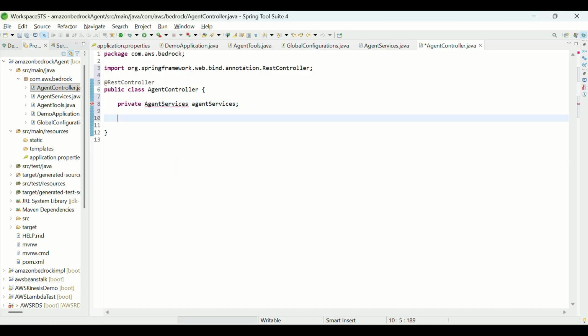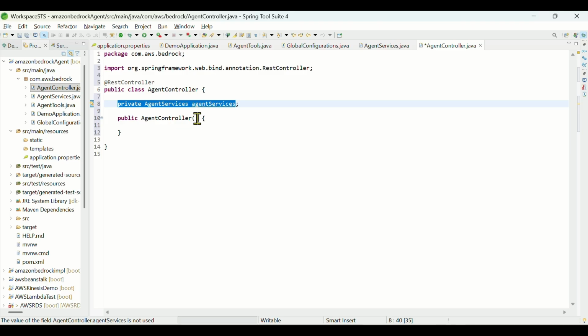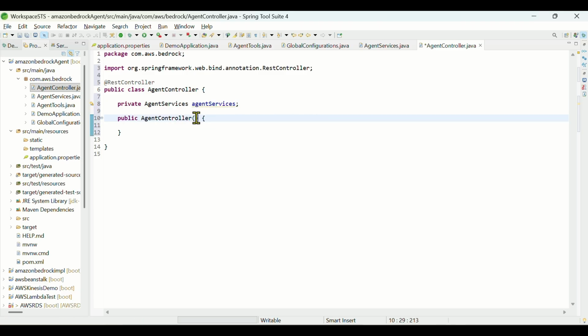And we'll be registering this service to the controller. So let's copy and paste inside this. We'll remove the private, and this dot agent services equals to agent services. Okay, so this assign is done.